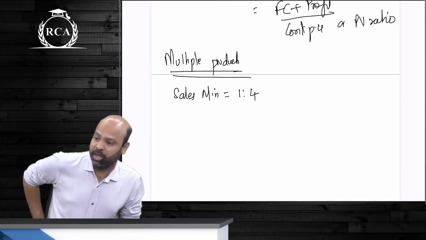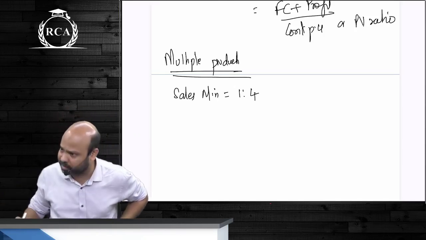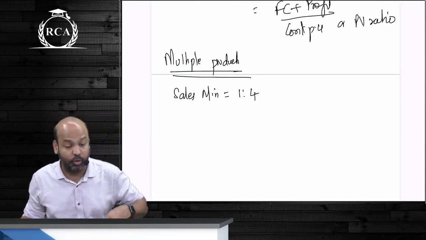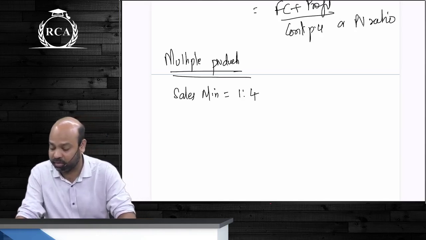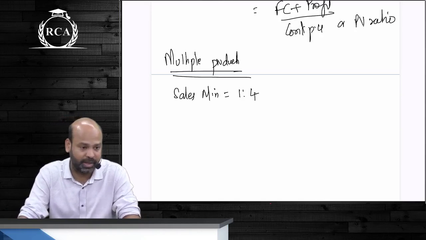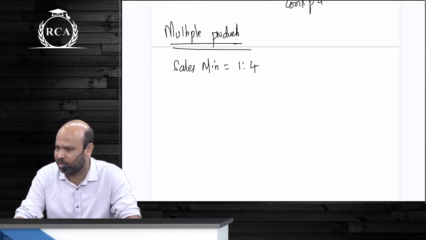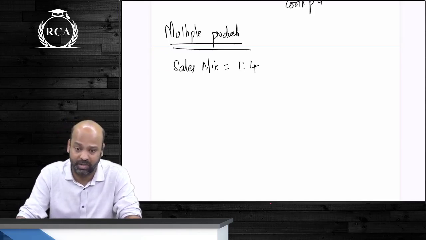To arrive at break-even point, you can either compute contribution per batch of 5 units in my example, or you can write fixed cost divided by weighted average contribution per unit. ठीक है? You either write fixed cost divided by contribution per batch, or you write fixed cost divided by weighted average contribution per unit. If you are taking contribution per batch, do not forget that your break-even point that you're computing is also in batches.